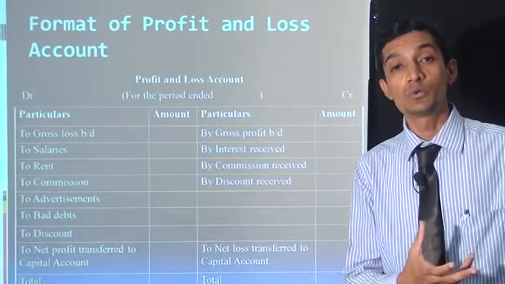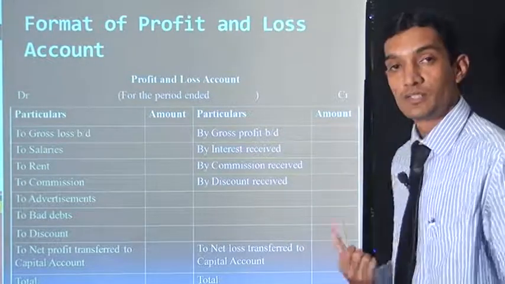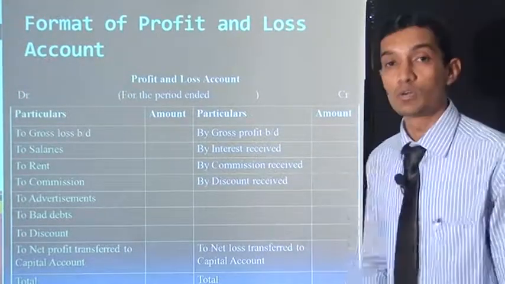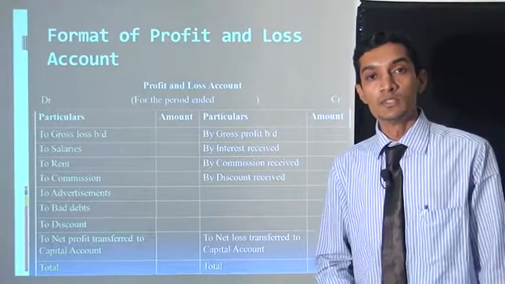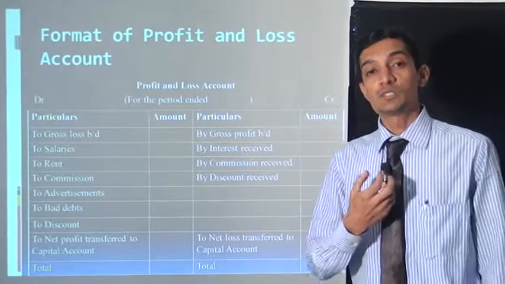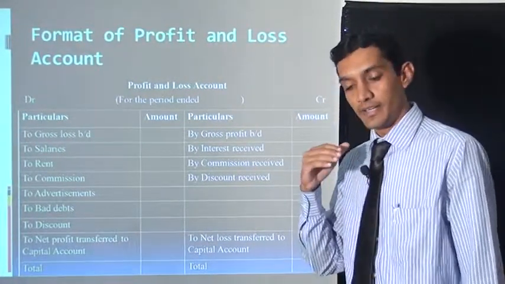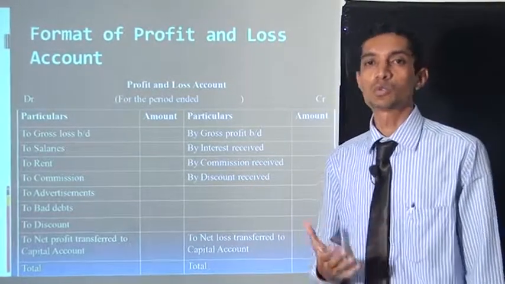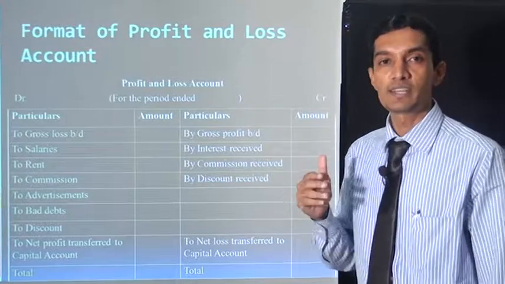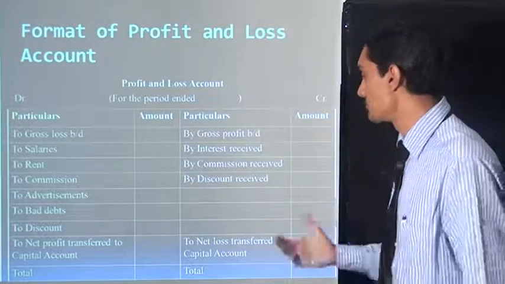We give loans to other persons, so they give interest to us. So interest is our income. Now next is commission received. Commission is also our main thing. When we are purchasing material, there are commissions in that situation. If we give a reference to any other manufacturer, then the retailer or whoever is purchasing material gives commission to us.